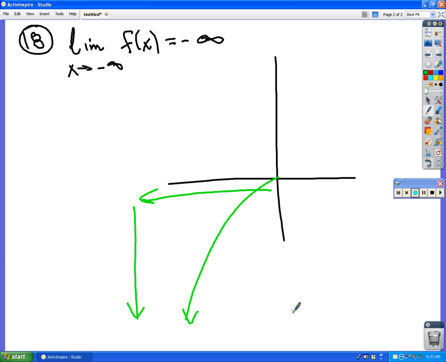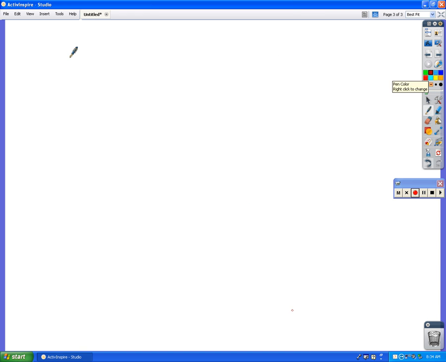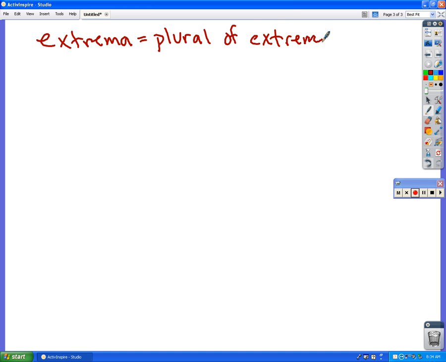Oh, the other thing that a couple of people asked me about, number 14, the two functions with infinitely many local extrema. What the heck is that? Extrema is plural of extremes.